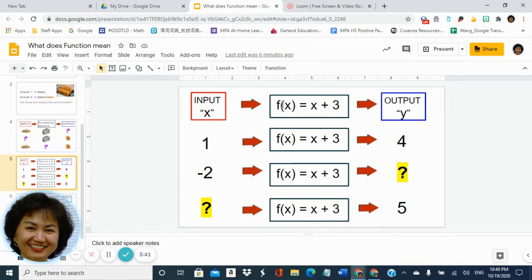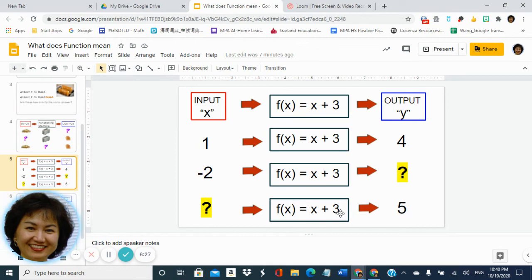We'll learn this in more detail very soon. But today, I just put it here so you know this represents a function, but mainly this function is just to tell you this function is to add 3 to your input. So now, you know if you send 1 into this function, you will get 4 out. So if I give you 2 problems like this, the first one, I'm sending -2 into this function. What are we getting out? X is -2, -2 plus 3, we will get 1 out.